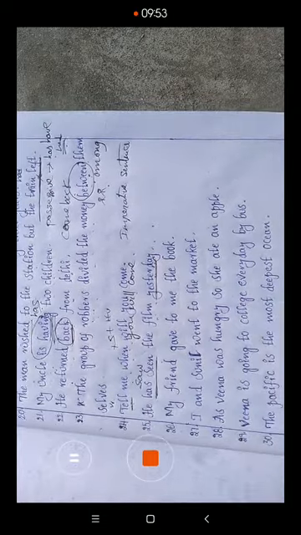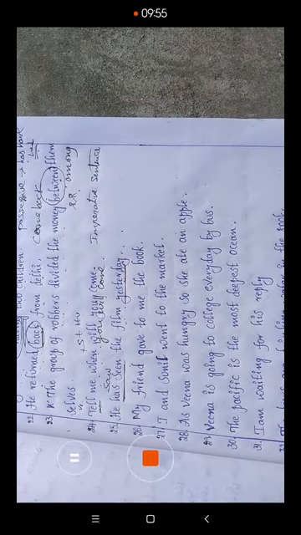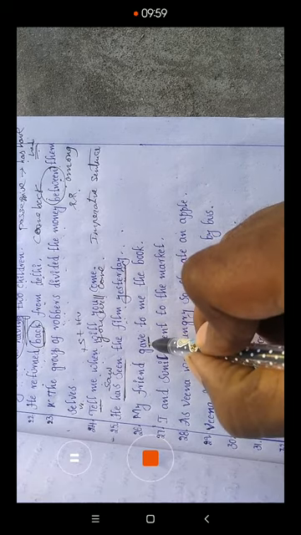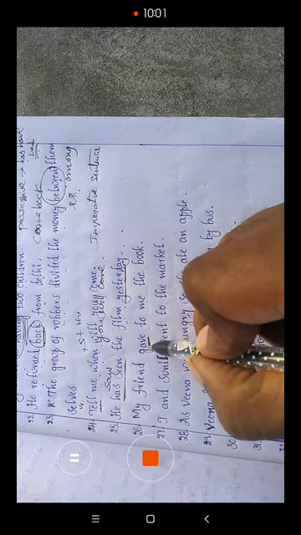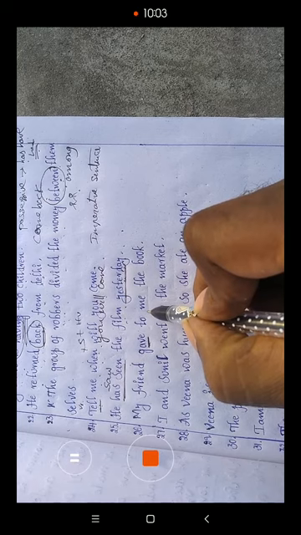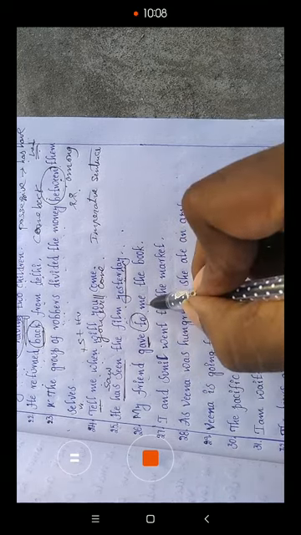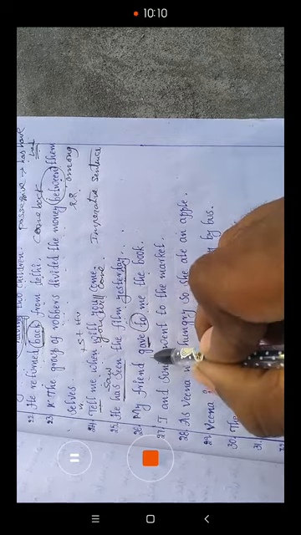My friend gave to me the book. Actually, the verb give requires an indirect object without a preposition. So: my friend gave me the book. That is the right answer.